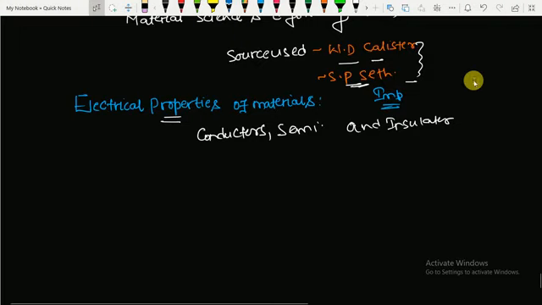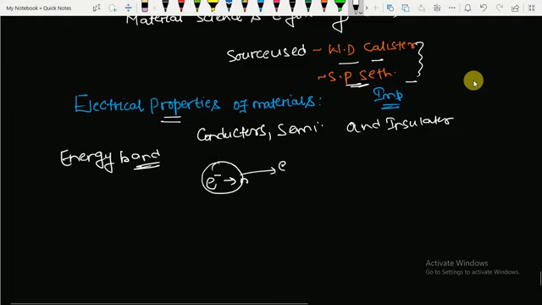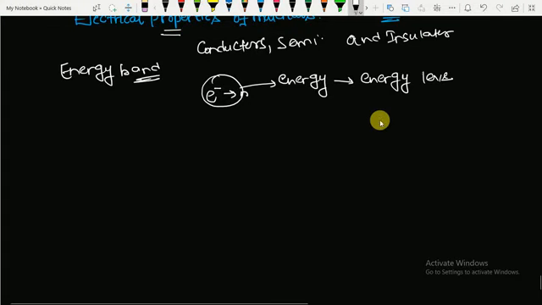Now, what do you mean by the term energy band? In the normal state, the electrons in the atoms occupy a definite amount of energy and have certain energy levels. That is, when an electron is in normal state, it will have some energy, and those energy levels are known as energy bands.